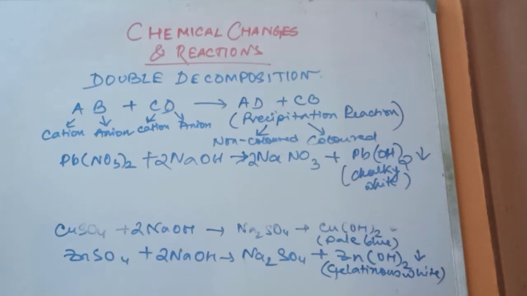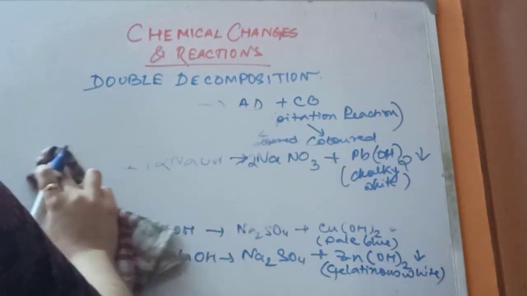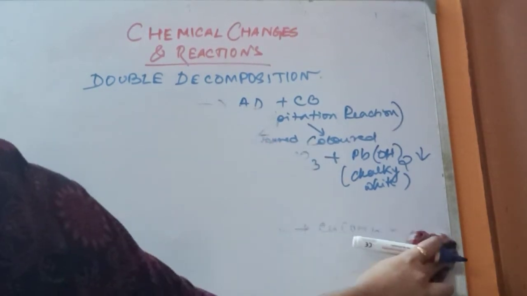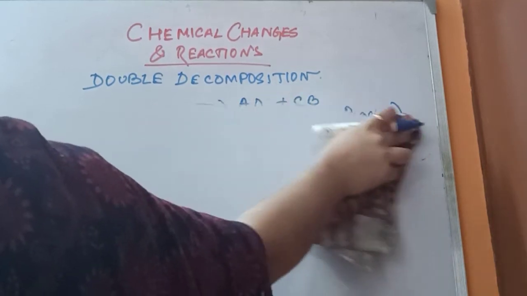Okay. Now under double decomposition reaction, we also come to a point which is known as neutralization reaction. This neutralization reaction is very easy, you can say. Why is it very easy? Because the word neutralization means you are neutralizing something. So, which two substances can be neutralized?